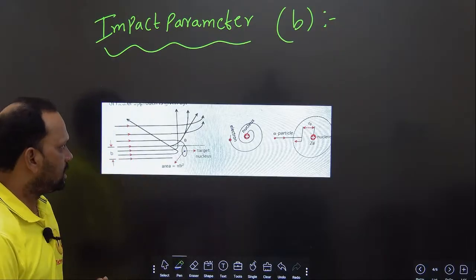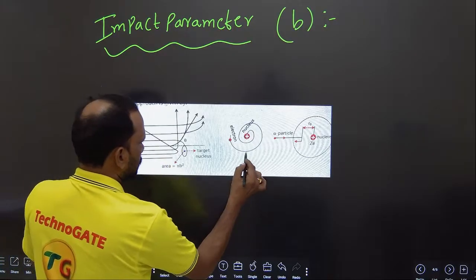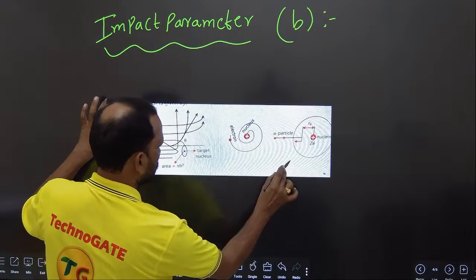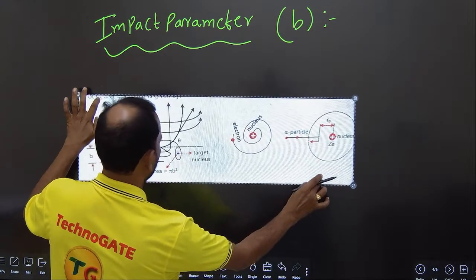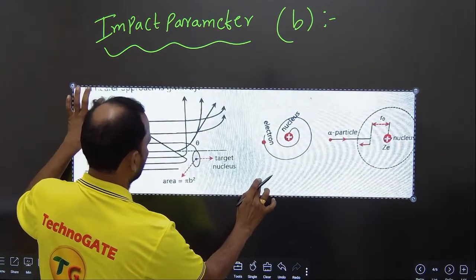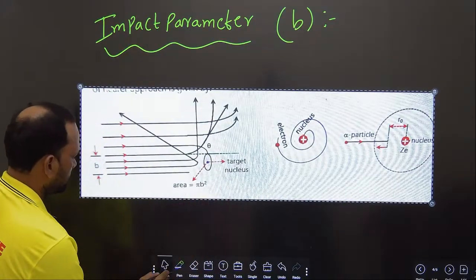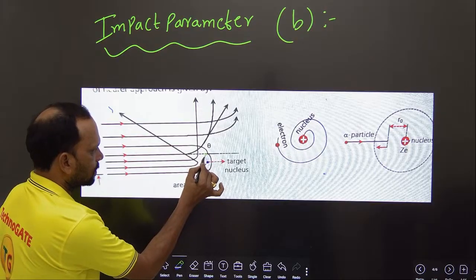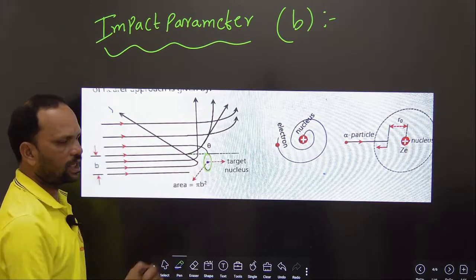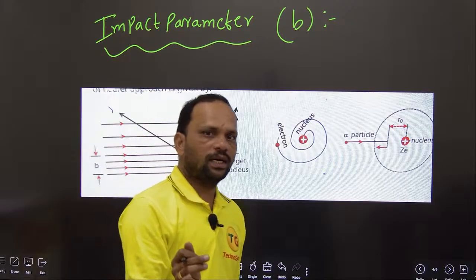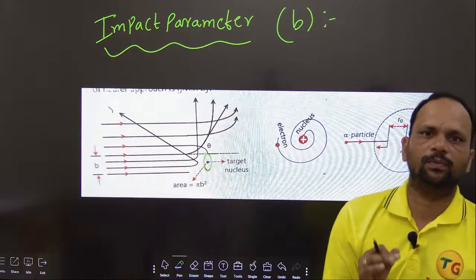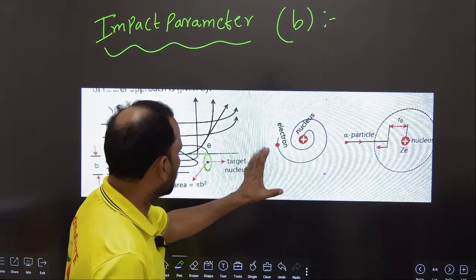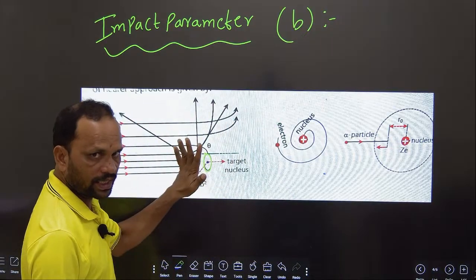Here if you observe, this is the target nucleus. Target nucleus in the sense, nucleus of the center of the gold foil atom. If you take one gold foil atom, this is the target nucleus, center of the nucleus.